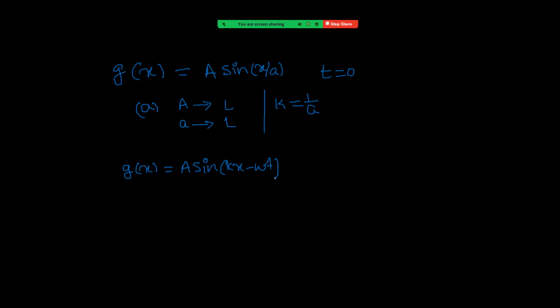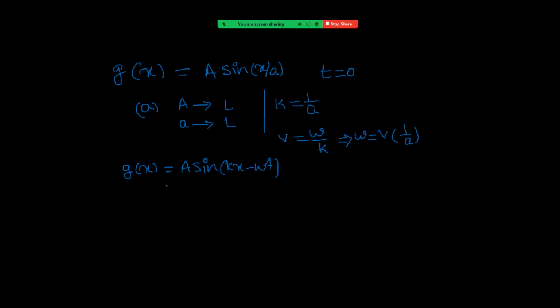Okay, that means now we have to get the omega value. We know speed equal to omega by k. Already the speed is given. That means the omega value is v into k, and k value is 1 by a. That means the omega value is v by a, right?